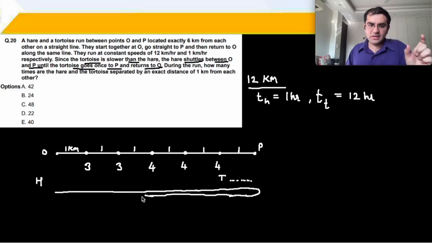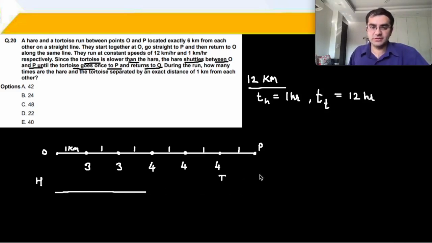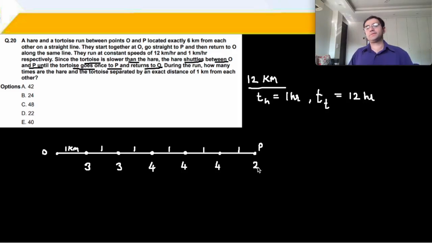And then hare will come and reach point O, and tortoise will reach point P, which means that this happened only twice. The distance between them was 1 kilometer only twice. So in the last 1 kilometer journey, the distance between them was 1 kilometer only twice. Okay? Now the hare is at P.